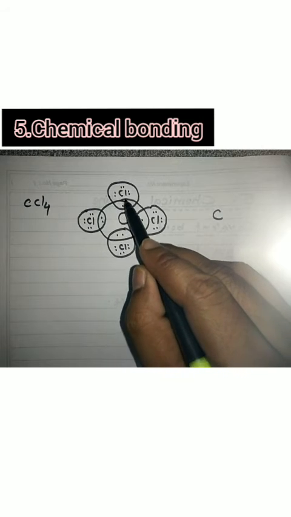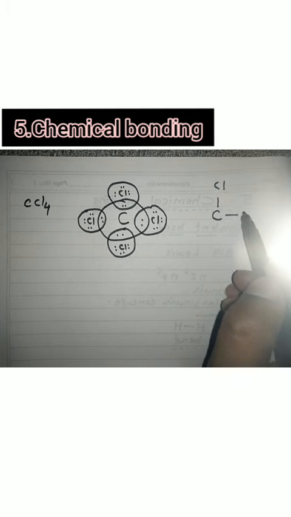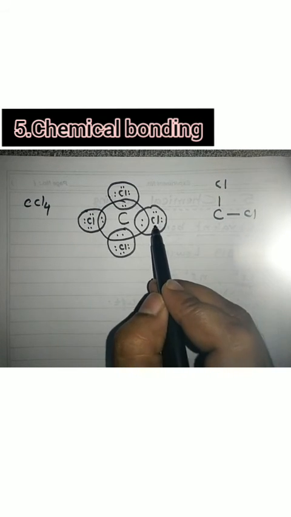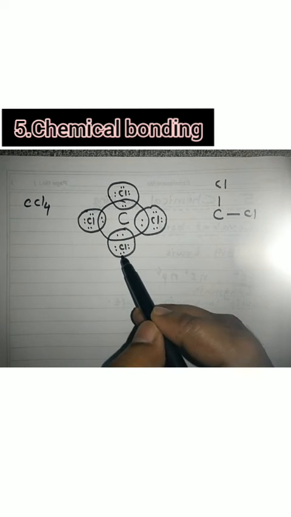Carbon. Now this carbon and chlorine is having a single bond. The single bond is represented by a dash. I will not write the electrons again and again. Carbon, single bond, chlorine; carbon, single bond, chlorine.